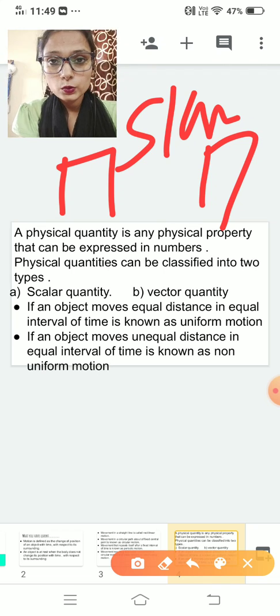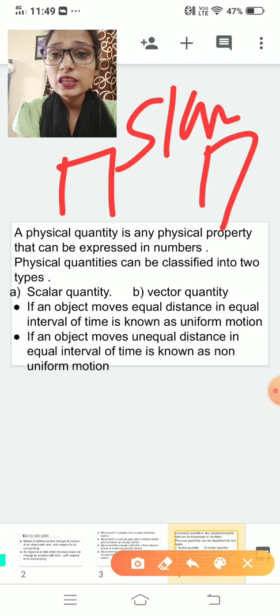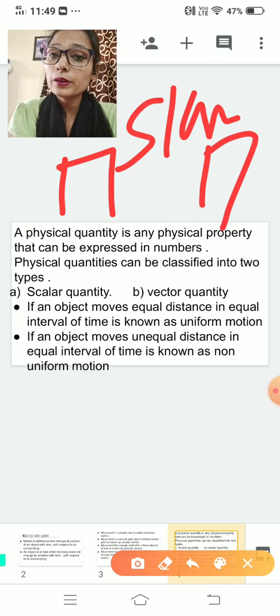And vector quantities are those in which we consider direction as well as magnitude. Examples: velocity, displacement. These are terms which we will study in further videos.